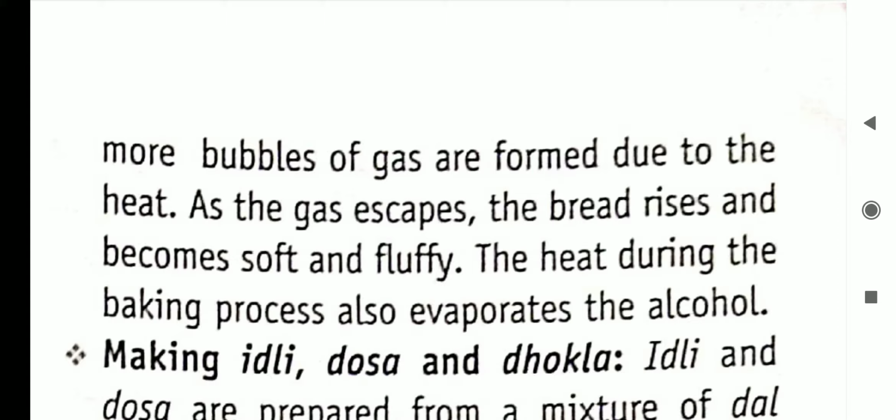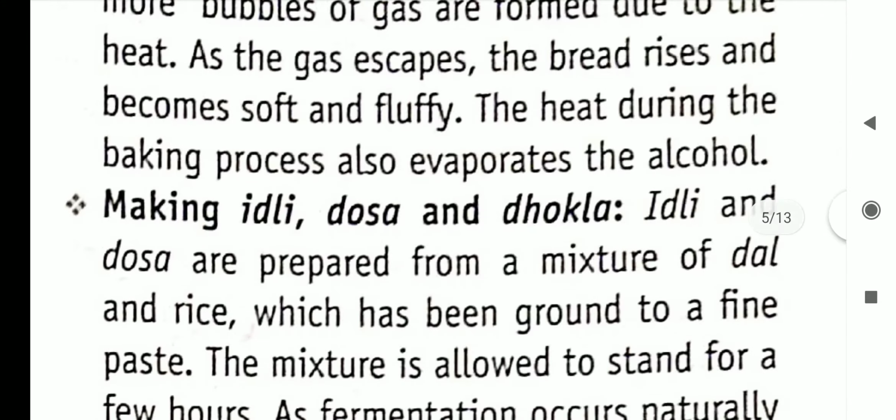So, with the help of carbon dioxide, what happened to the dough? As carbon dioxide rises up, it also takes the dough along with it, and when we heat it in the oven, carbon dioxide again starts rising, and we are able to make a very fluffy and spongy bread due to the presence of carbon dioxide.